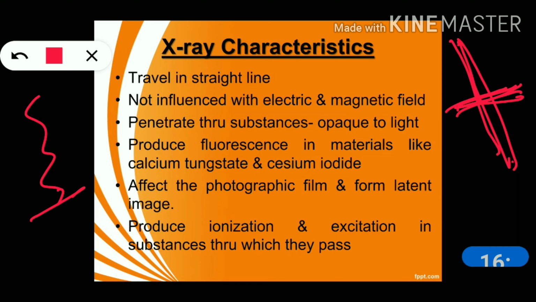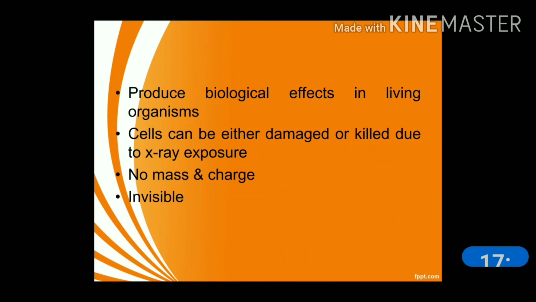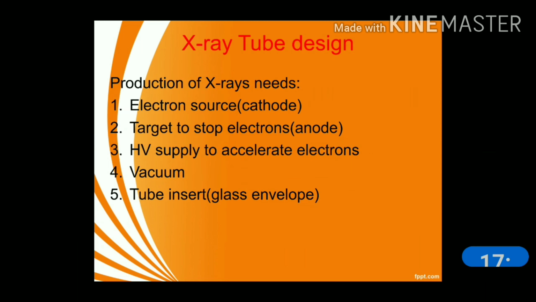If they fall on these types of materials, then they will produce fluorescent light, and it affects the photographic film and forms the latent image, and produces ionization and excitation in substances through which they pass, and they produce biological effects in living organisms. Cells can either be damaged or killed due to X-ray exposure, and these rays have no mass and charge, and they are not visible rays.